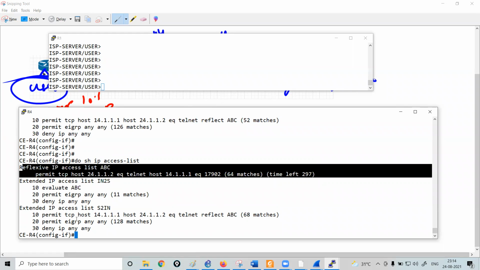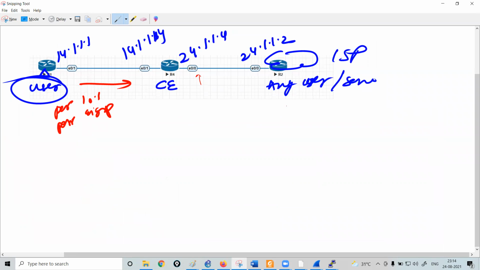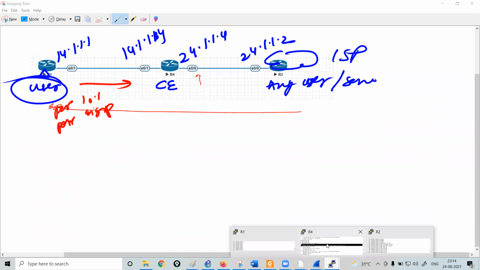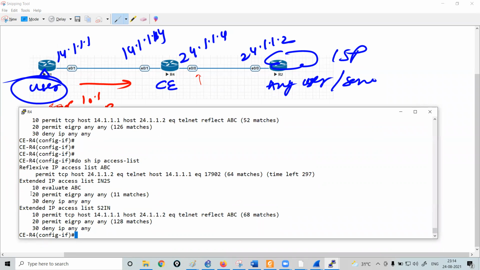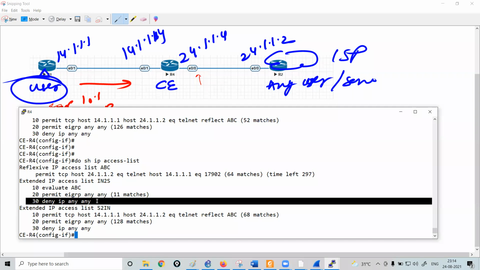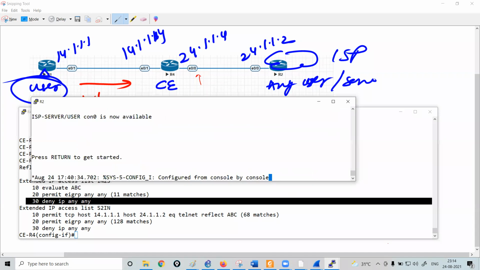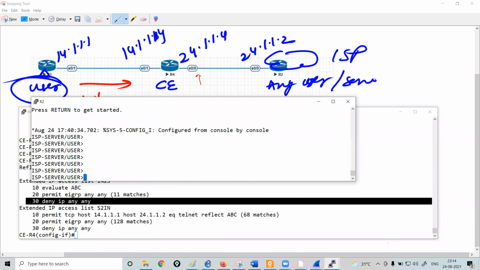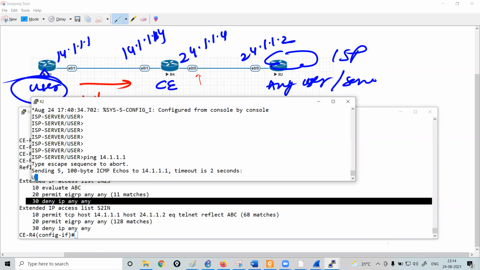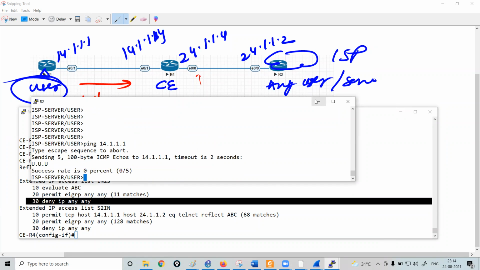Now if I try to send a ping packet from R2 to R1, let's see if we are able to ping it or not. Currently, do you see any packet being matched with this deny IP any from insecure to secure? No. But move to router R2, ping 14.1.1.1. We are not able to send the ping message. The ping is unreachable.